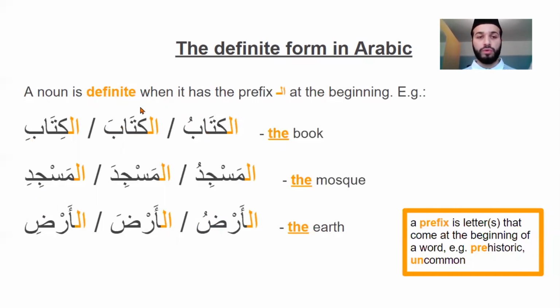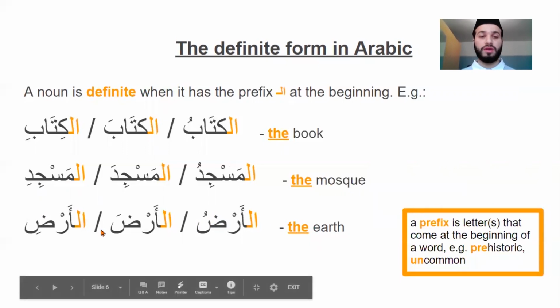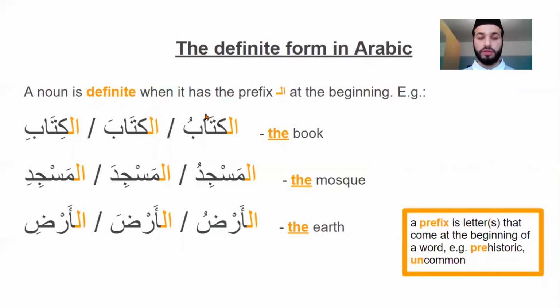But whichever one of those it is, the fact that it has al at the beginning means it's the. So al-kitabu, al-kitaba, al-kitabi all equally mean the book, as do al-masjidu, al-masjidan, al-masjidi all mean the mosque, and al-ardu and al-arda and al-ardi all mean the earth. And again, we'll look at the reasons why the final diacritical marks vary later on, inshallah.